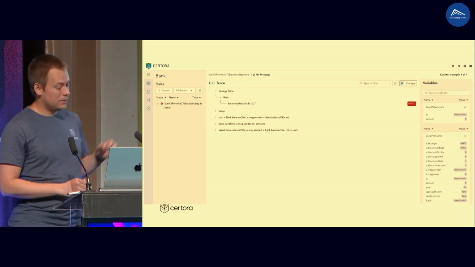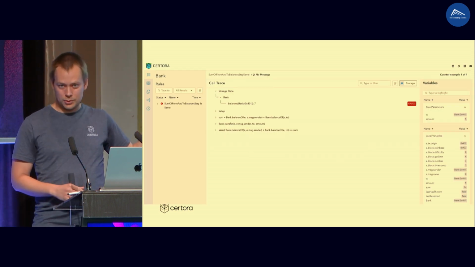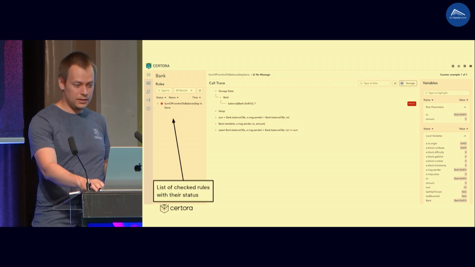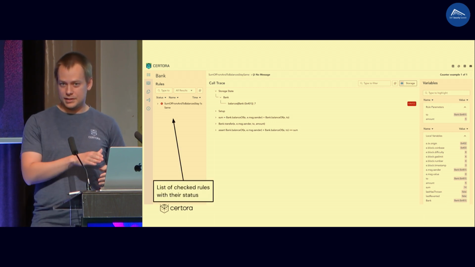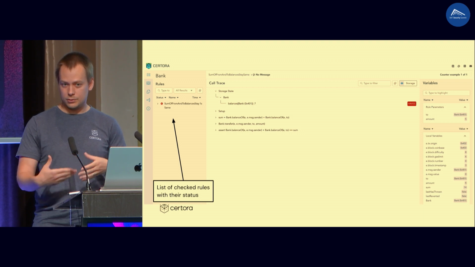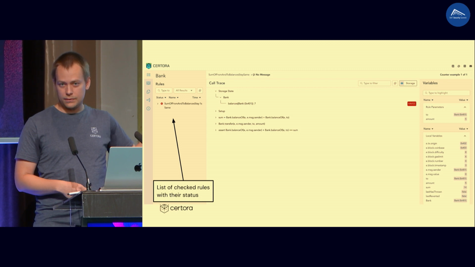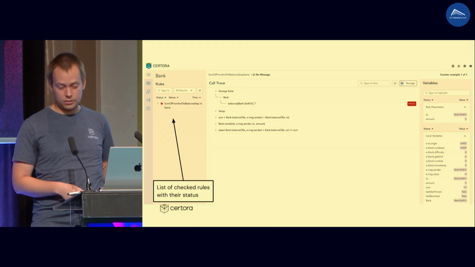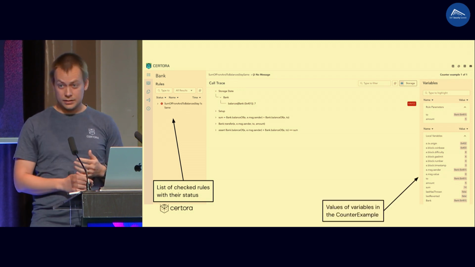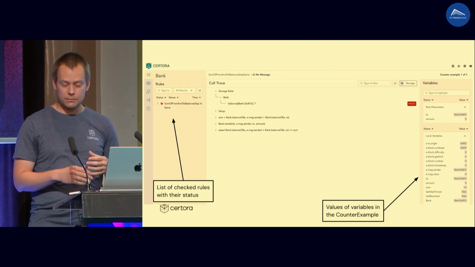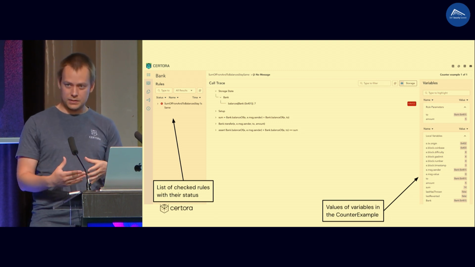This is an example of a report that our tool is providing. So let me explain. This is a report from the Alice example, like the transfer where you can send money to yourself, okay? On the left-hand side, you will see all the rules that you have verified. In this case, we are just dealing with one rule. On the right-hand side, we can show the values of variables from the specification.